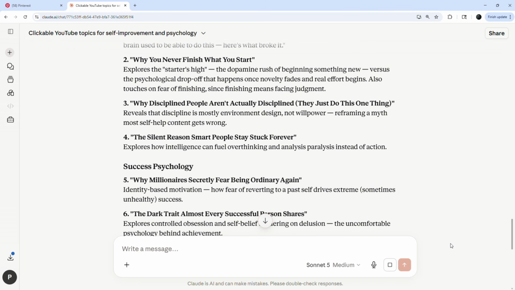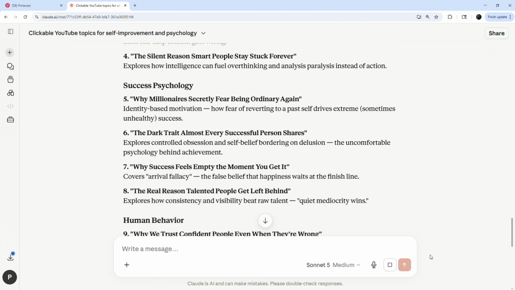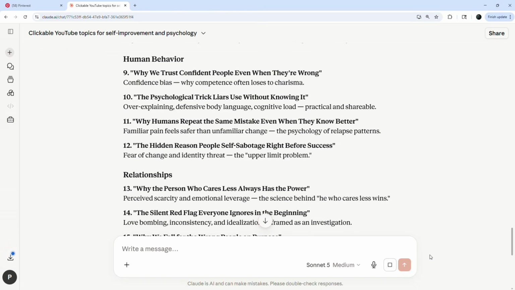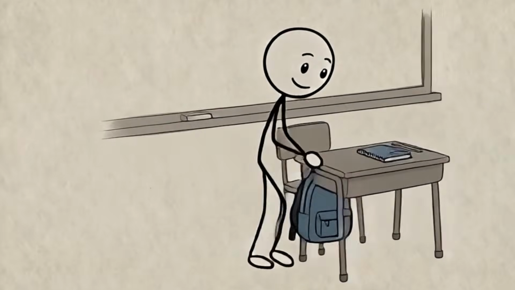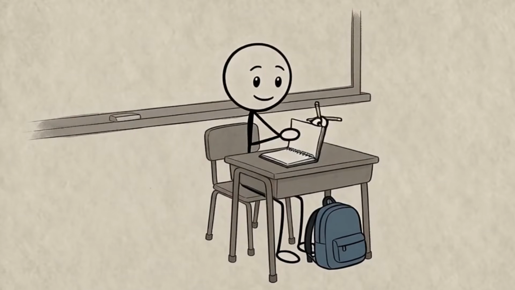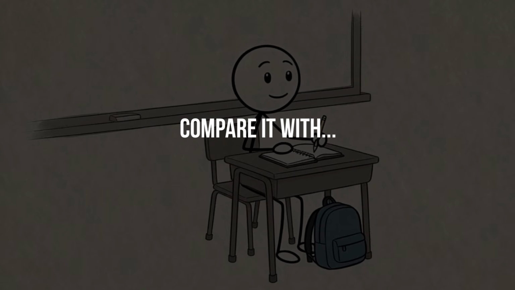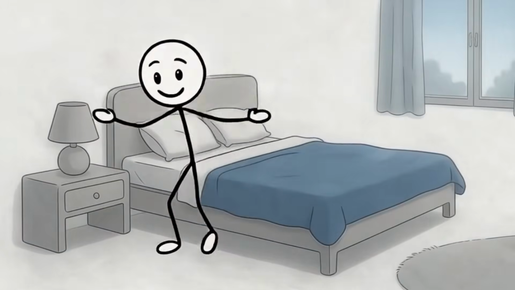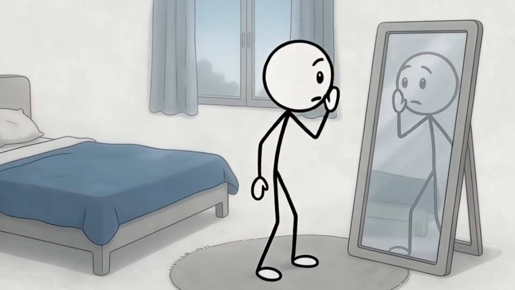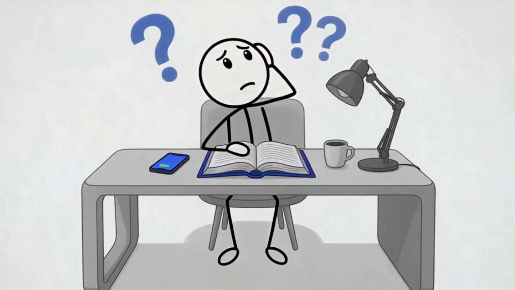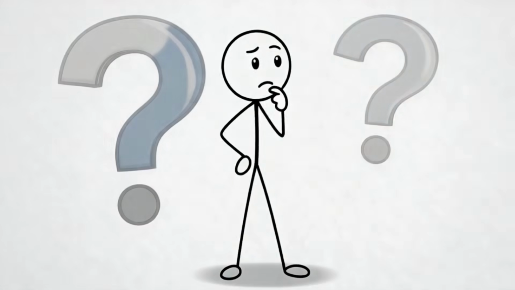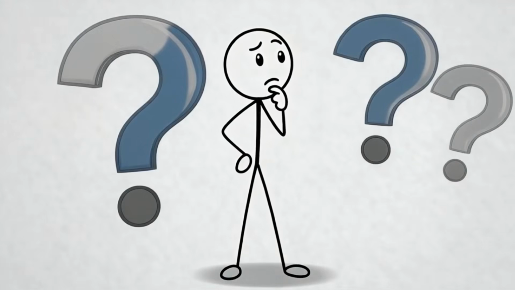Here's the mistake most people make. They choose the first one they see. Instead, look for the idea that immediately creates curiosity. For example, Stickman goes to school. There's nothing wrong with it, but nothing makes you want to click. Now compare it with the Stickman who woke up invisible. Immediately, your brain starts asking questions. How? Why? Will he ever become visible again? That's curiosity, but curiosity alone isn't enough.